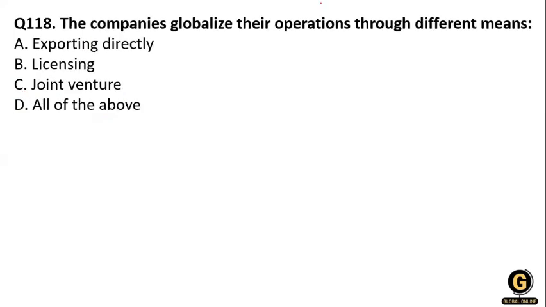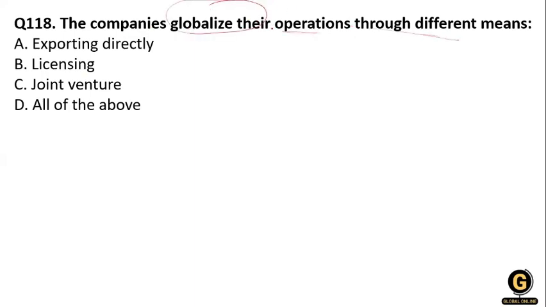Next question. The companies globalize their operation through the different means. Option one, exporting directly; licensing; joint venture; and all of the above. So what will be the right answer? The companies globalize their operation through different means.